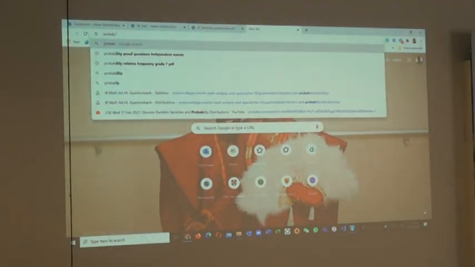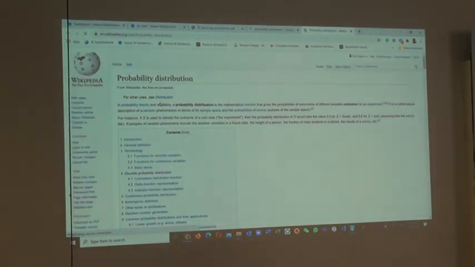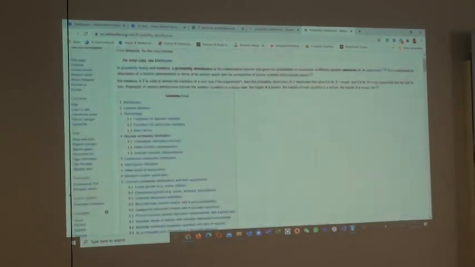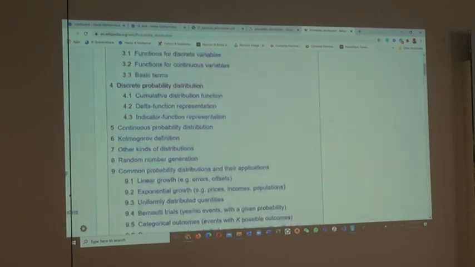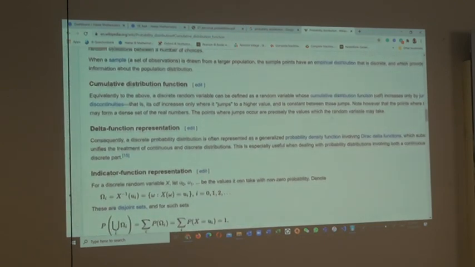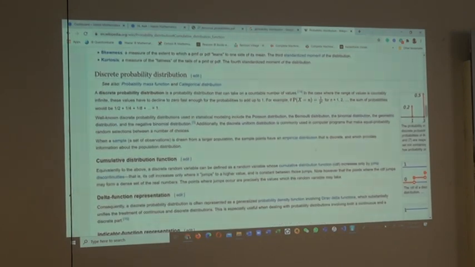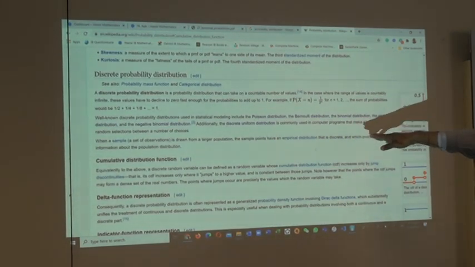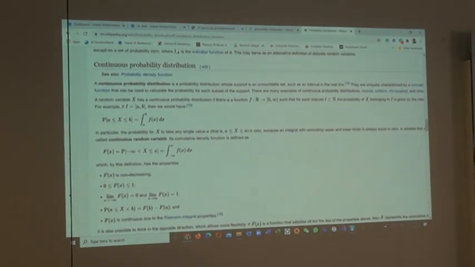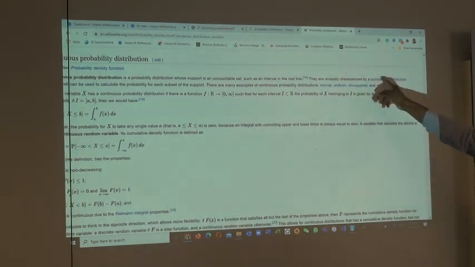Probability distribution. If you go online, you will see different probability distributions that you will do. So under discrete, you can see on Wikipedia, discrete probability distribution. You can see here. I'm looking for some specific types. You see Parsing, Bernoulli, binomial, geometric, and the likes. If you go to continuous, you will see normal, uniform, chi-square, and so on.